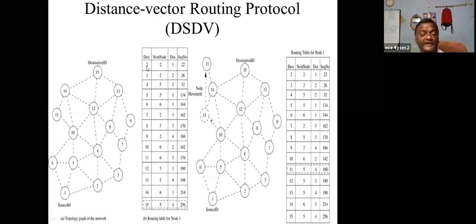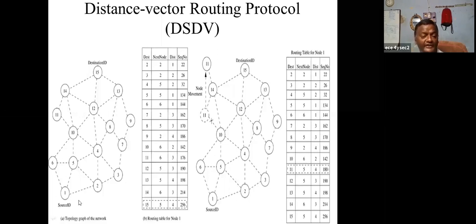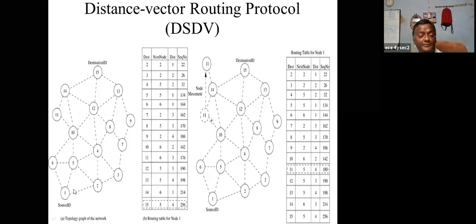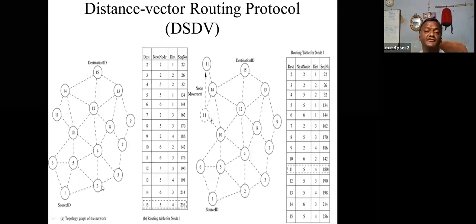So let us take this as a destination, which is 2. Assume that this is called the source ID and this is the destination, and that there are 15 nodes. Suppose from source 1 I want to go to destination 2. To go to the destination, what is the immediate one? That is called the next node, which is 2. Then what is the distance?